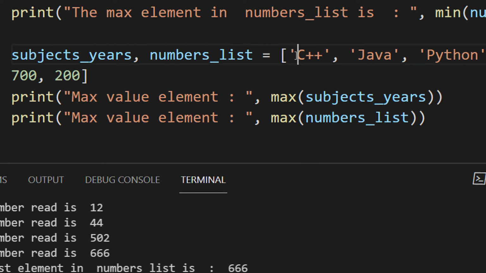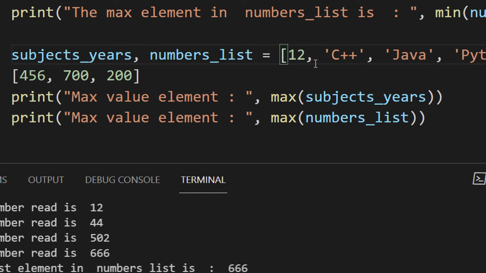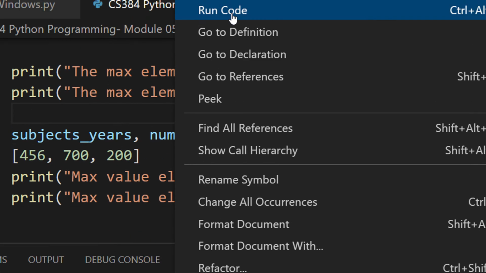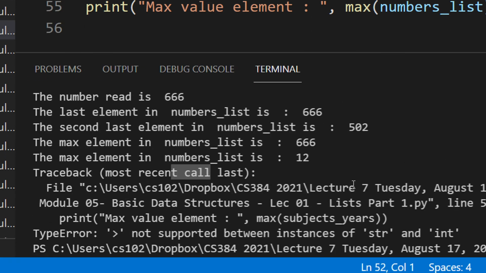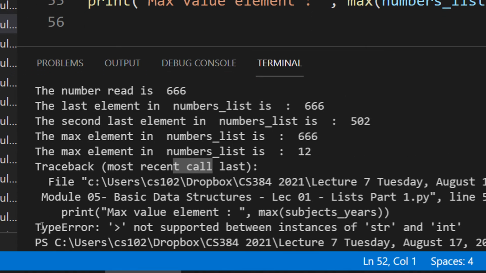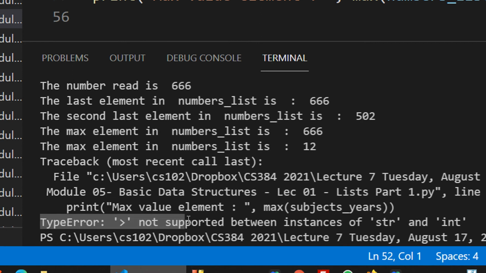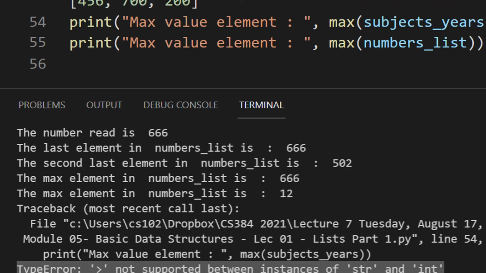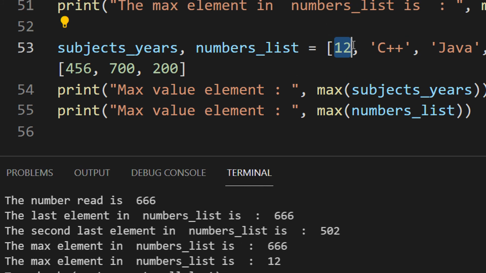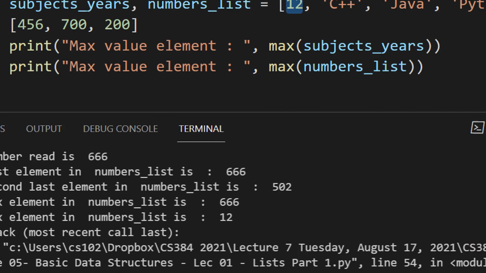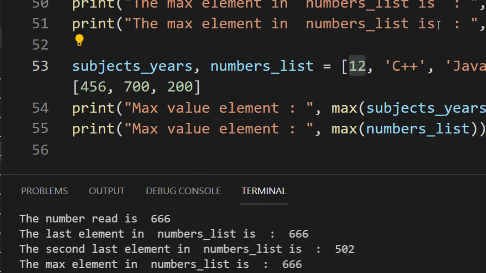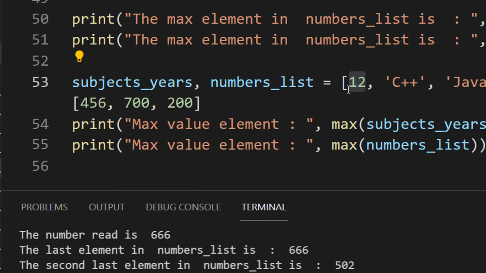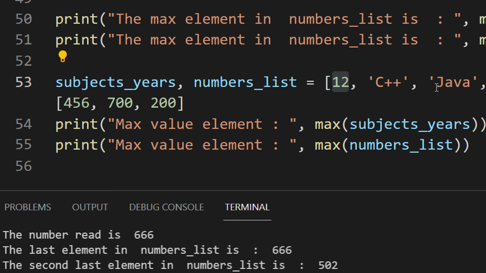Similarly, for the max element, let me just try to add a number here. What does it output actually? Whether it's an error. See, it provides you an error: TypeError, not supported between instances of string and int. So when you are doing a comparison like max with 12 and all this, it provides you an error, right? Because it cannot compare numbers with strings. Either all numbers can be compared or all strings can be compared. Fine. So yeah, doubts are welcome, class.